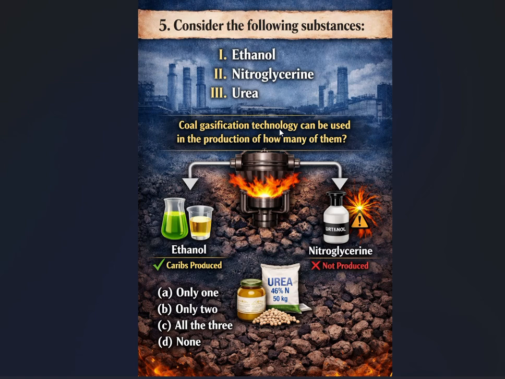Then, how ethanol, nitroglycerin and urea are related to coal gasification technology. For the production of urea, is coal gasification technology used or not? For nitroglycerin and for ethanol, is this technology used or not? They are asking that.